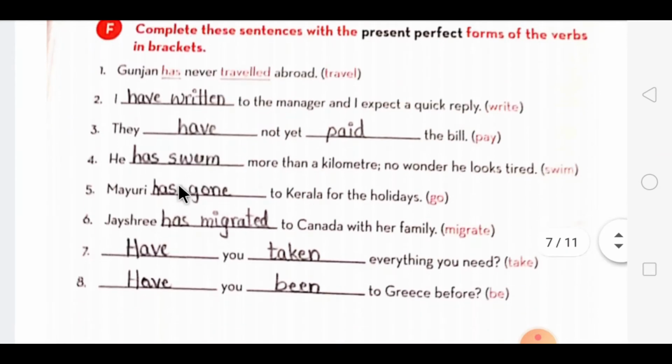Then the fourth one is he, subject is singular, so we will use the word has plus V3 form of swim, that is swam. Then fifth one, Mayuri, singular subject plus has plus V3 form of go will be gone.